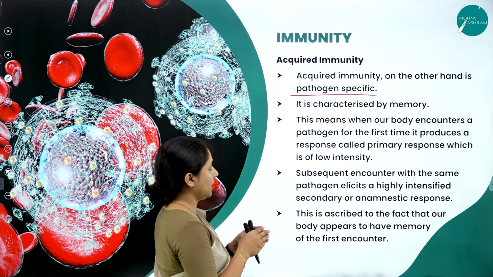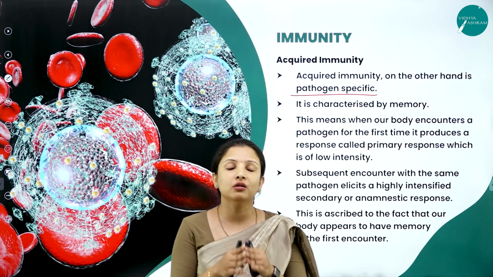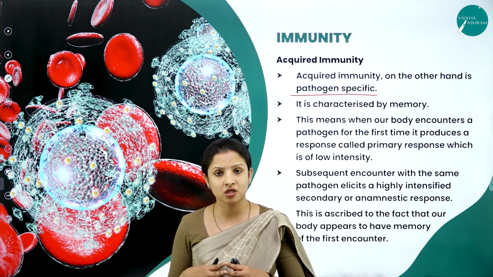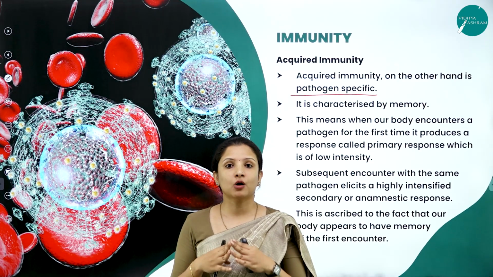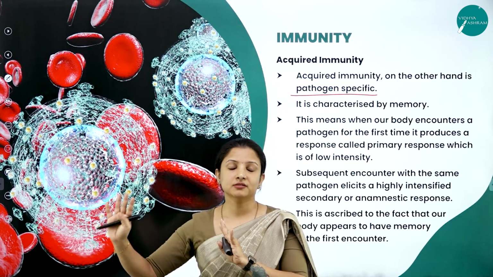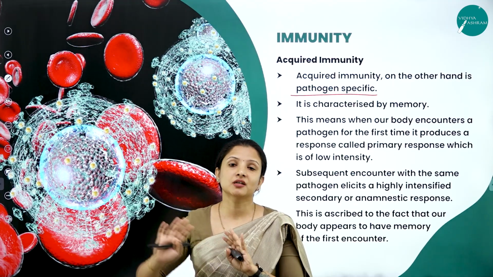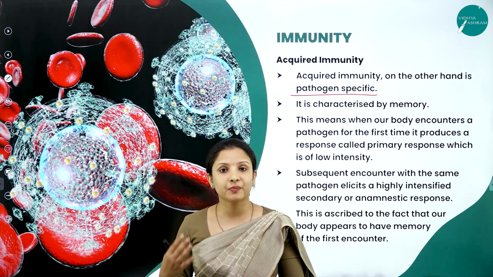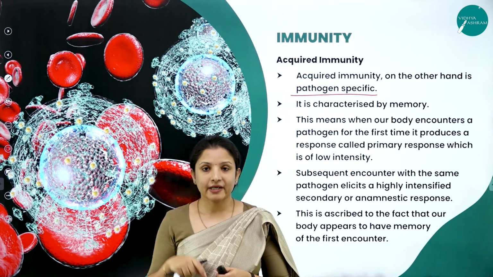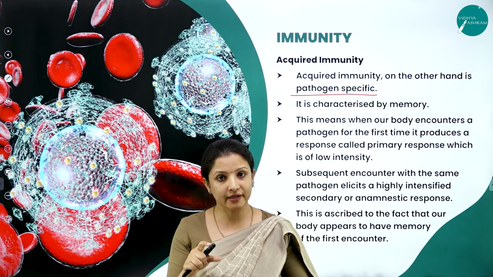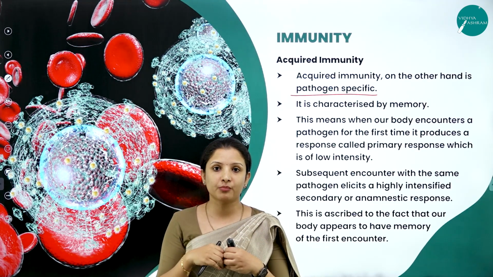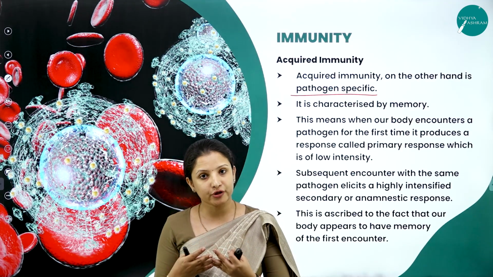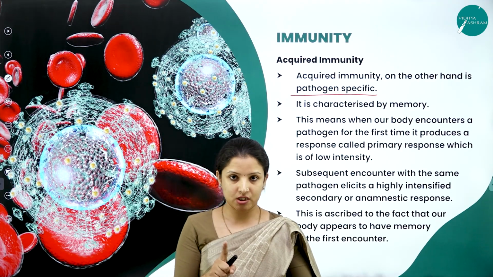They're specific to a particular pathogen, and acquired immunity is always characterized by memory. Say for example, we have taken the corona vaccination and we have also taken the booster dose. Now we are free from coronavirus, or the diseases caused by coronavirus, for a certain period of time. How does our body render this immunity? It is based on memory. What does this corona vaccine contain? It contains weakened particles of the virus, right? Therefore, when it enters into our body, it will cause mild symptoms, but antibodies will start getting produced. That is the first immunity that we get, right?